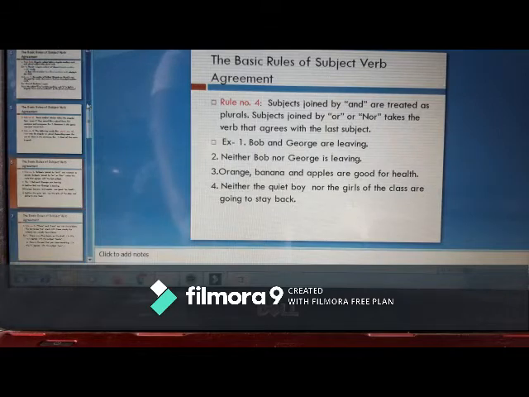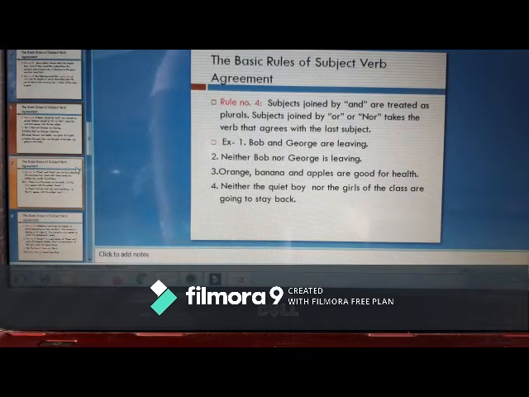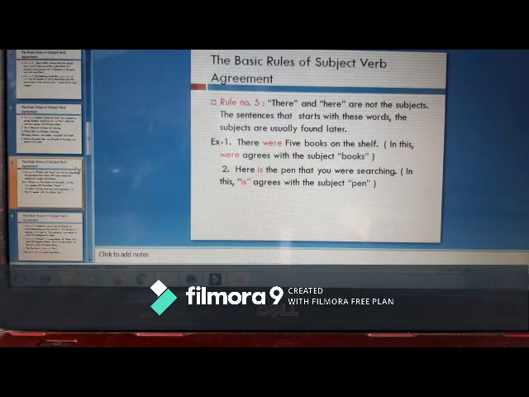Okay, now going on to the next rule, rule number 5. There and here are not subjects. In sentences that start with these words, the subject is usually found later.